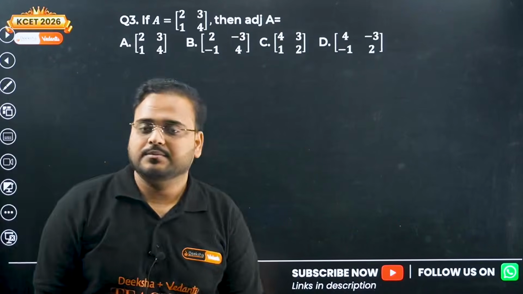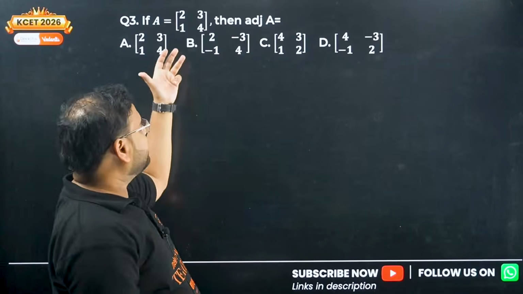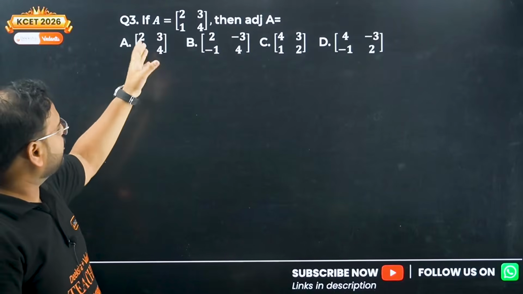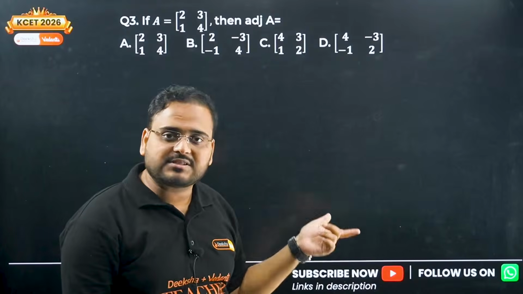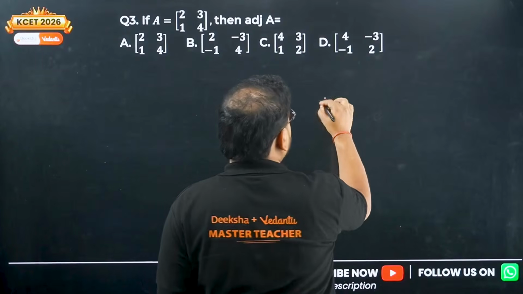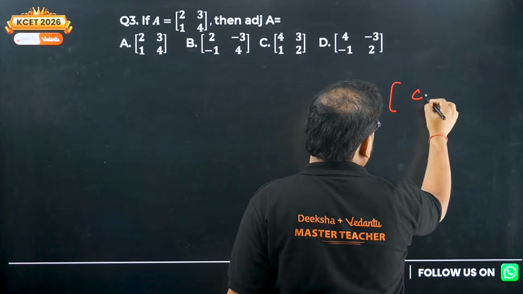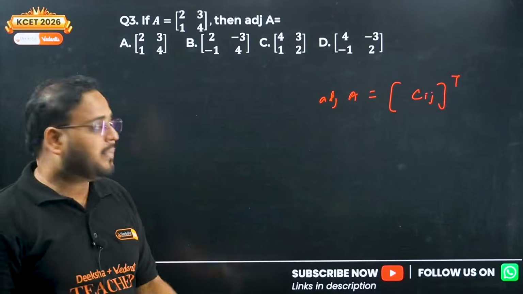Next, third one. Adjoint of A is what in that case? Adjoint of A we have to find. We have two methods. One for 3 cross 3 and a separate one for 2 cross 2. Basically, if you want to find adjoint, you have to find the cofactor matrix first, and then take the transpose of that. But there's a trick to it.